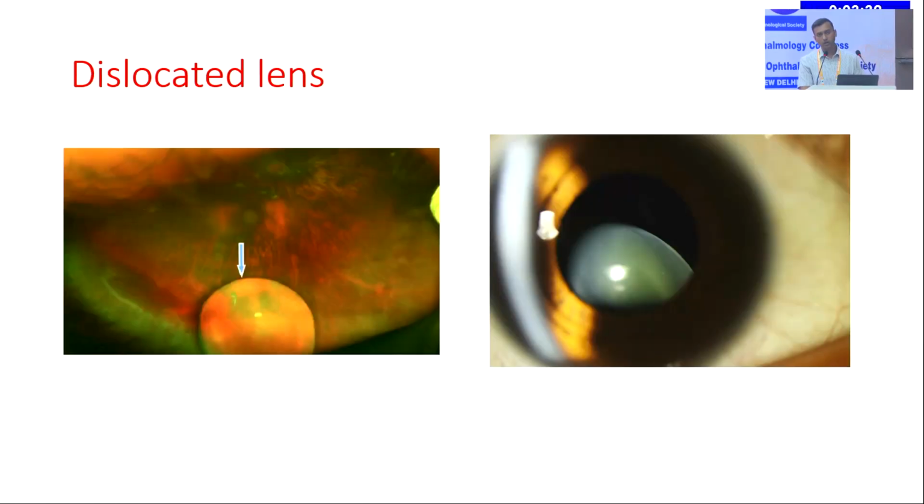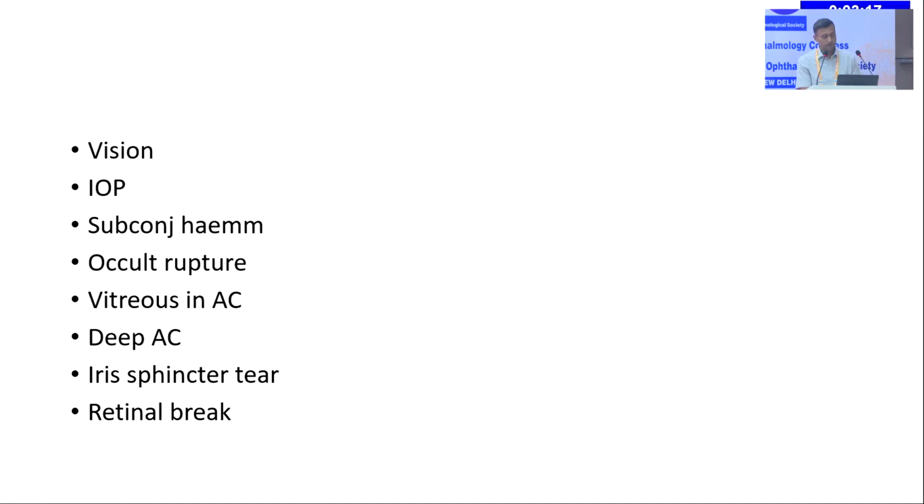Another manifestation can be traumatic dislocated lens. So the lens can be partially subluxated, or it can dislocate totally into the vitreous and be lying over the retina. Again, you have to straight away, first of all, look for the coincidental other signs of injury, like increased intraocular pressure, subconjunctival hemorrhage. It can accompany occult rupture also.